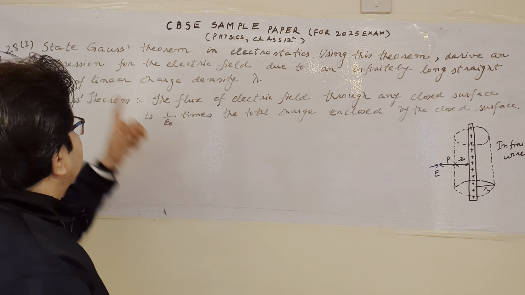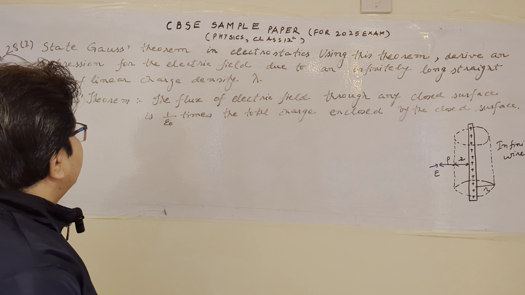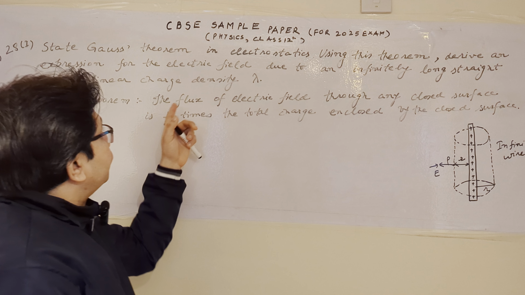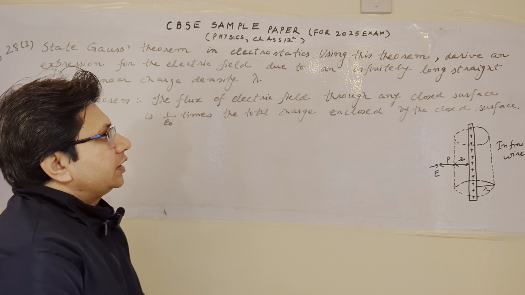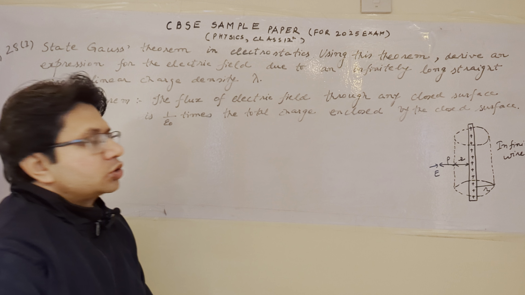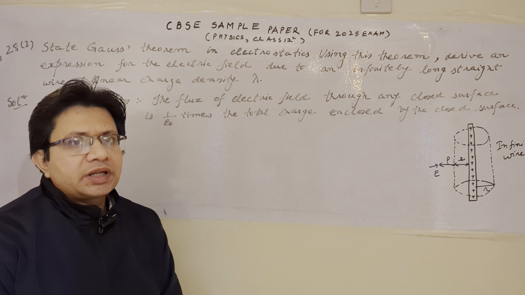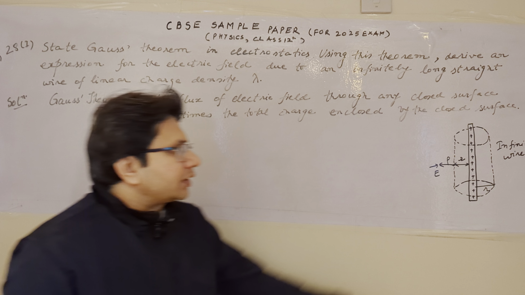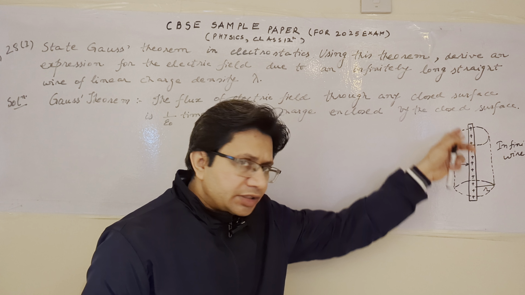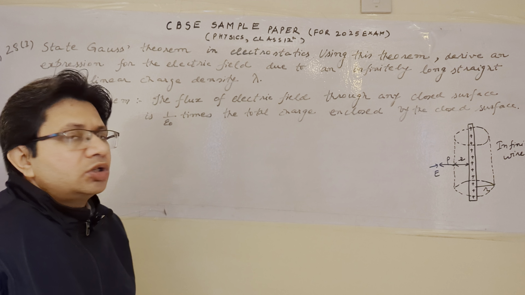The question is, state Gauss theorem in electrostatics. Using this theorem, derive an expression for the electric field due to an infinitely long straight wire of linear charge density lambda. So the problem is based on the topic Gauss theorem and the use of Gauss theorem to derive an expression for an infinitely long wire having a certain charge, and the given charge density is lambda. So first of all, the statement of the Gauss theorem.